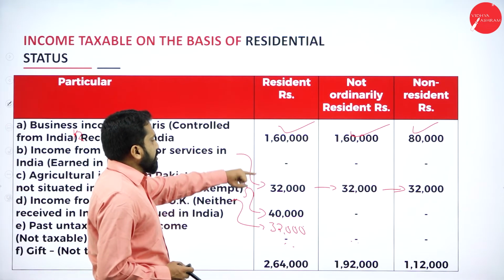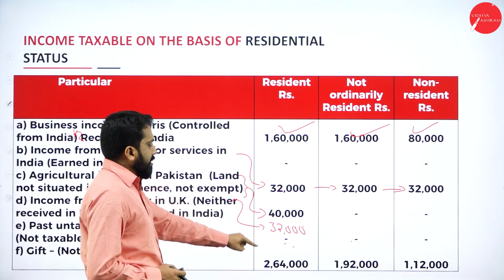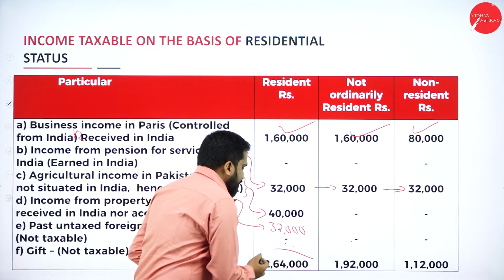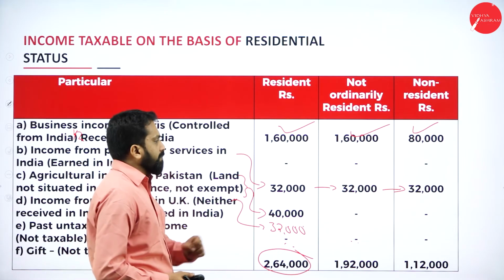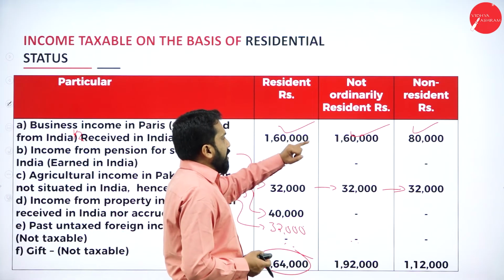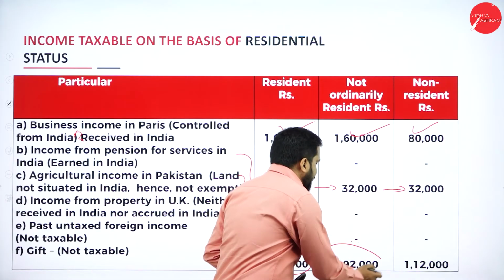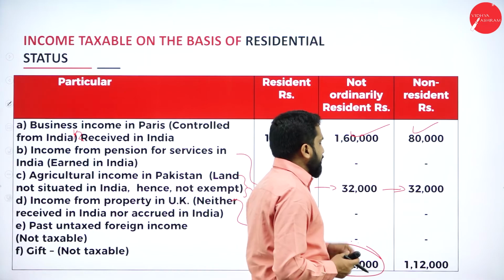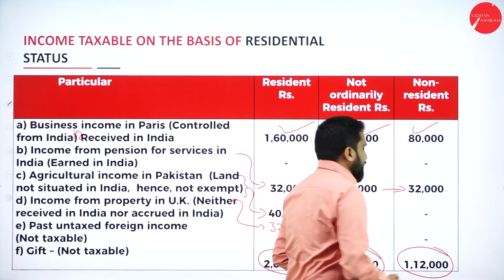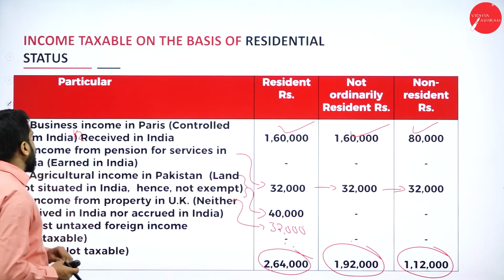Now, what is the total? 1,60,000 plus 40,000, 2 lakh. 2,32,000 and 32,000, it will be 2,64,000. Hope you understood. Now, the second one, 1,60,000 plus 32,000 will be 1,92,000. And the last one, 80,000 plus 32,000, it will be 1,12,000. Hope you understood.